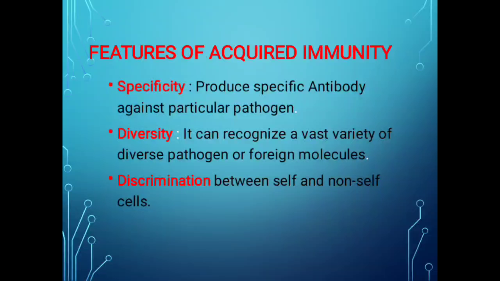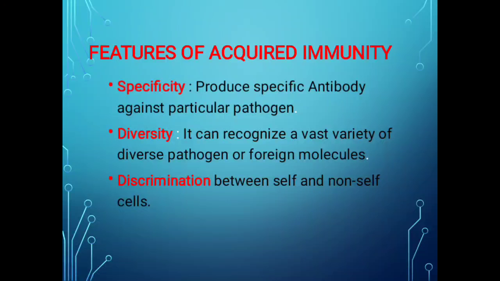Self and non-self cells, what does that mean? Self cells means the body's own cells, and non-self cells means foreign molecules, or we can say antigens. So this type of immunity can recognize and differentiate between the body cells and the foreign molecules, which is a very important characteristic of acquired immunity.